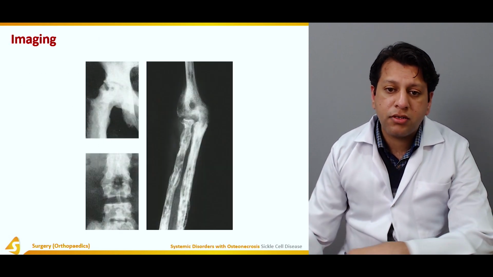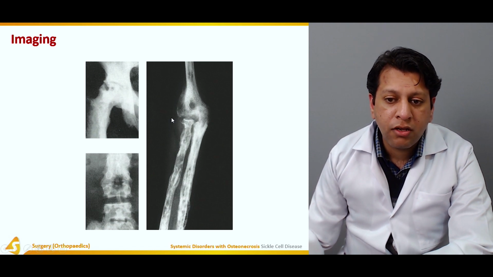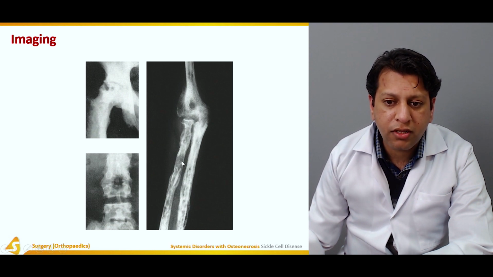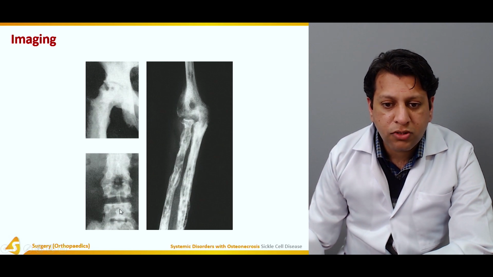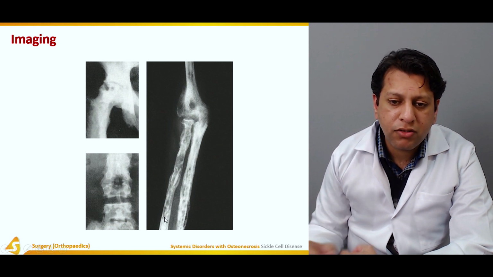Now, if you see, this is a picture where a lot of sclerotic element is there. There's some degree of sclerosis over here, specifically over here. There's reduced joint space. This is a forearm of the same child, probably there's a lot of sclerosis over here, and lucencies. Then excessive sclerosis, and the margin of the bone is not clear, there are irregular margins. And if you see the spine, the vertebrae, there's a lot of gap in these two vertebrae, and these two vertebrae are almost enclosed, joined together. This is the kind of picture which is usually seen.